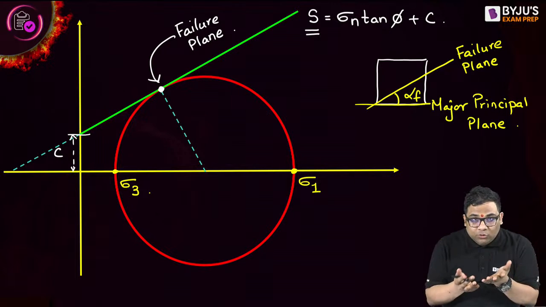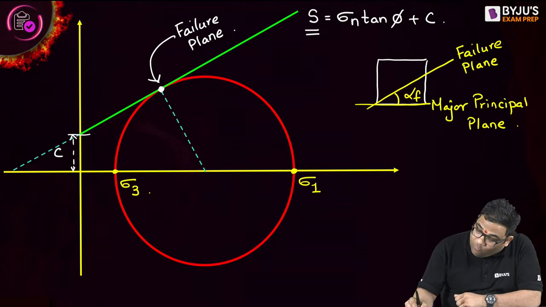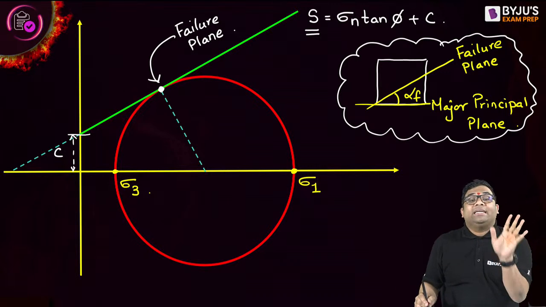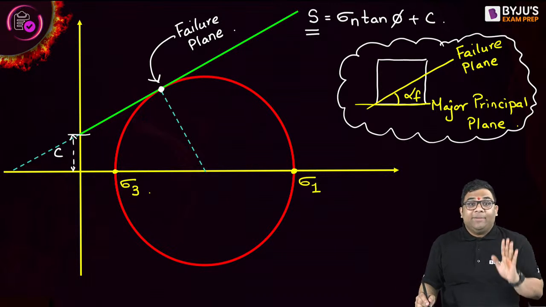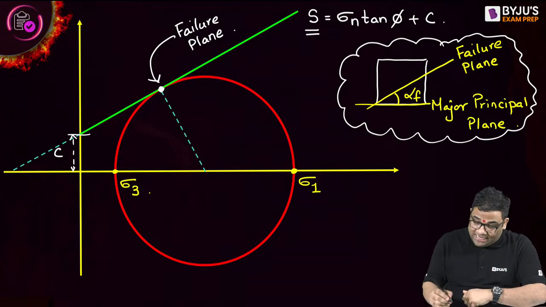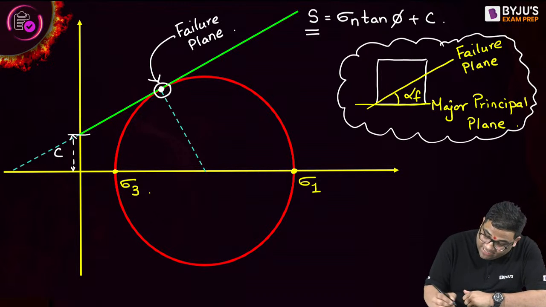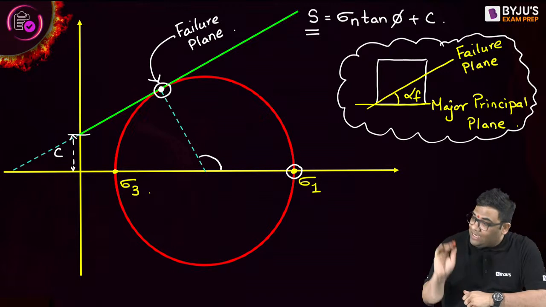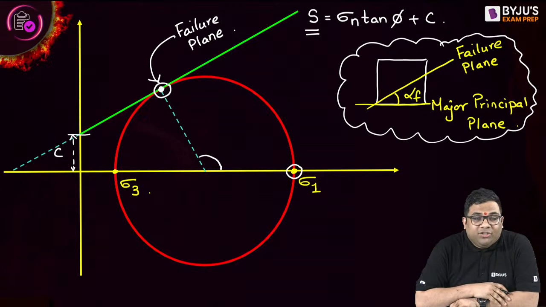If you have not understood, remember that whatever angle we see in the stress element, in the Mohr circle it becomes twice. So tell me, this is the major failure plane. What will be this angle? Please write in the comment section.